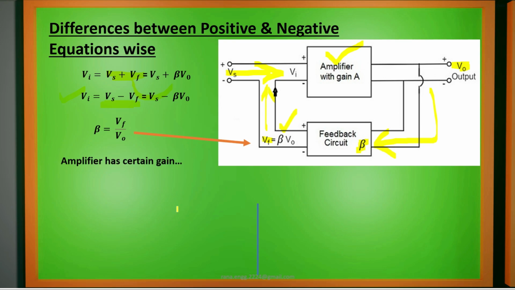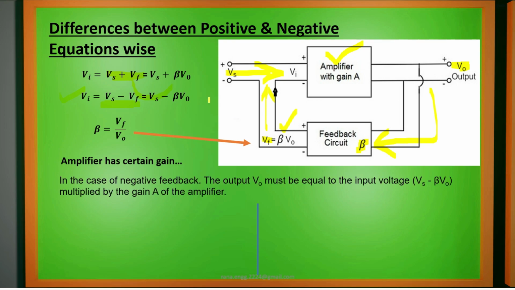Now the amplifier has a certain gain, and we have to consider it. Whether it is increasing or decreasing is secondary, but that gain we have to add in our equation. So the equation we are getting here, Vs minus beta V0 for negative feedback, we have to multiply with gain.